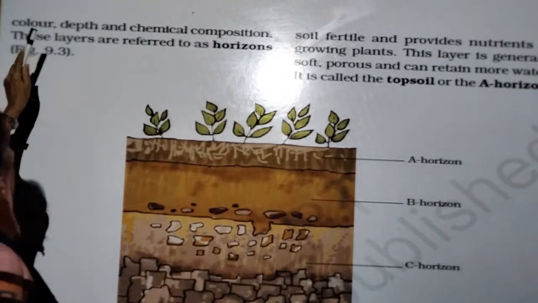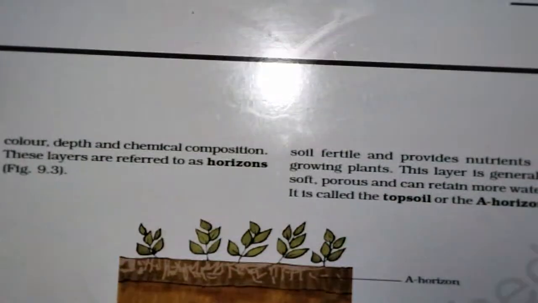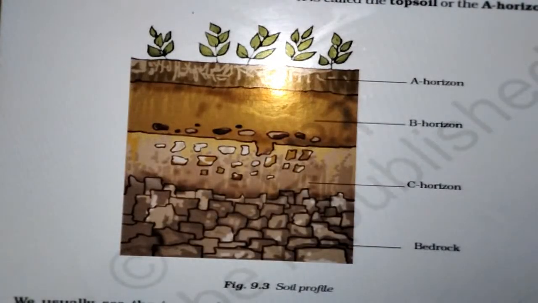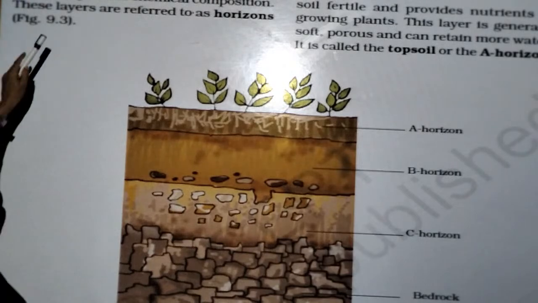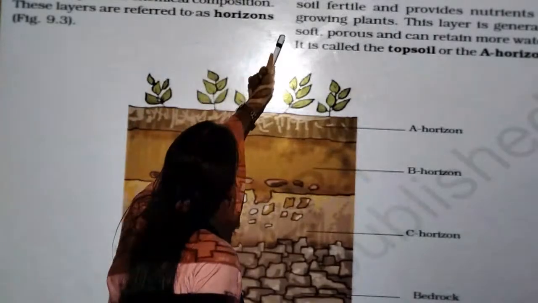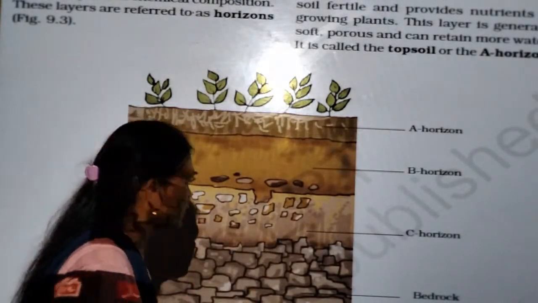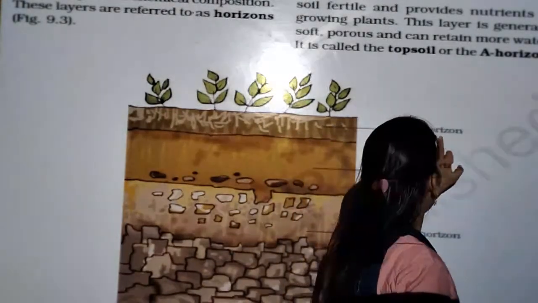Here we have to see the color, depth and chemical composition. This is the texture of the soil. The color, depth and chemical composition of these layers are referred to as soil horizons. Pay your attention, here we have to see a bedrock, a C horizon, B horizon and A horizon.